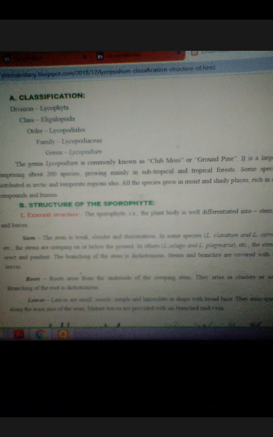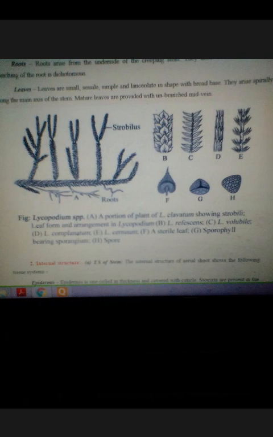Mature leaves are unibranched, with a single midvein. These are the schematic diagrams. You can see the Lycopodium, a portion in which the strobilus is there, the horizontal rhizomatous stems, then the roots, and along with that B, C, D, E are the leaves in different species of Lycopodium.